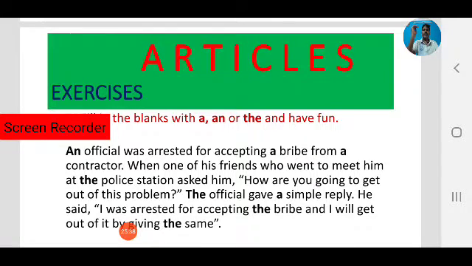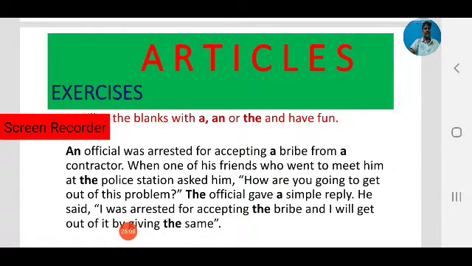Here we use the police station. Why should we use the police station? Yes, because it is familiar. Already we have learned in the definite article, where we have to use the definite article. One of the rules is the railway station, the police station, because those nouns are familiar to us. So we have to use the police station, not a police station, not an police station.